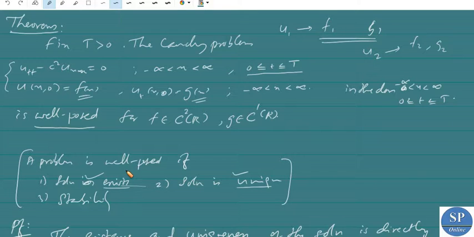Okay, if one or more of these properties does not hold, then we can say that this problem is ill posed. Okay, the problem is said to be ill posed if one or more of these conditions is violated.